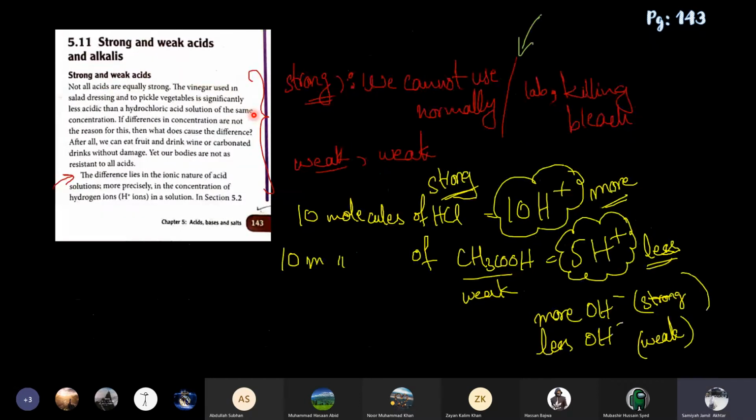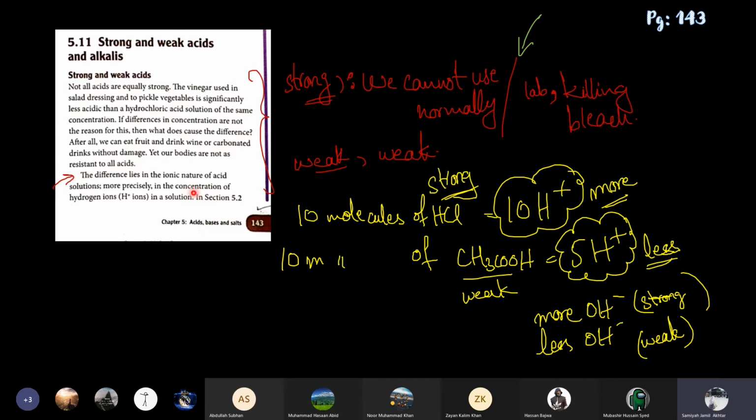On this page, the first paragraph only mentions the use: strong acids we cannot use, and weak acids we can use. They are present in fruits and drinks, or carbonated drinks, etc. The main thing starts from the second paragraph.